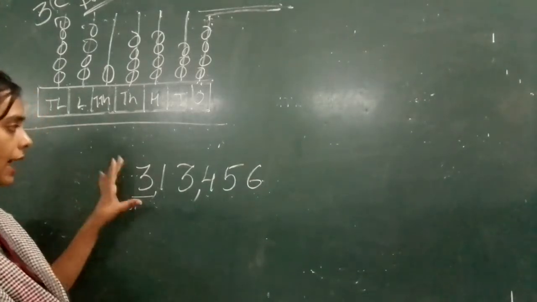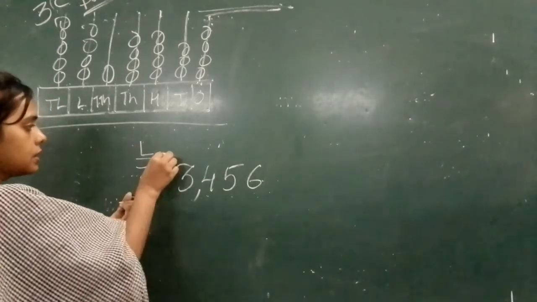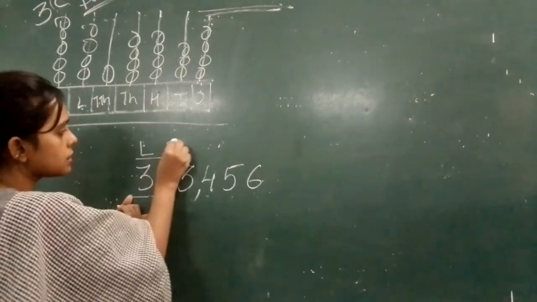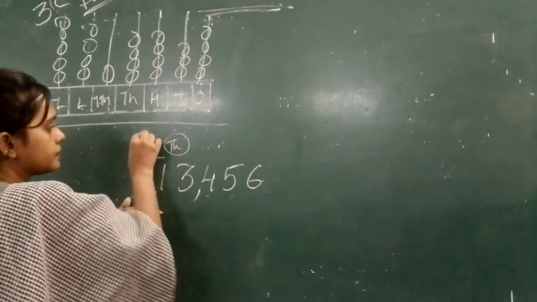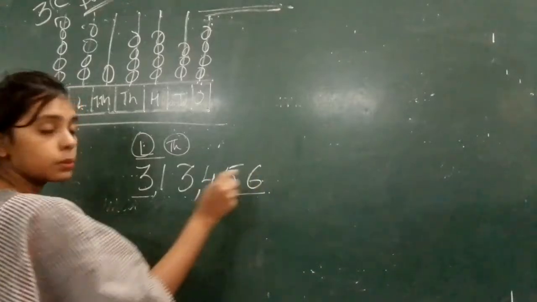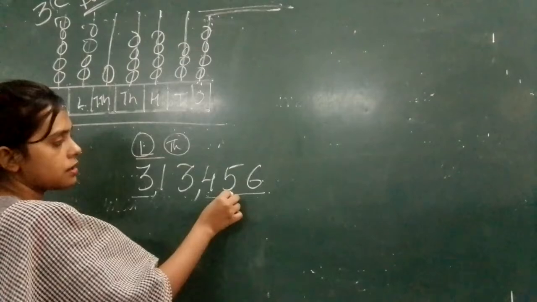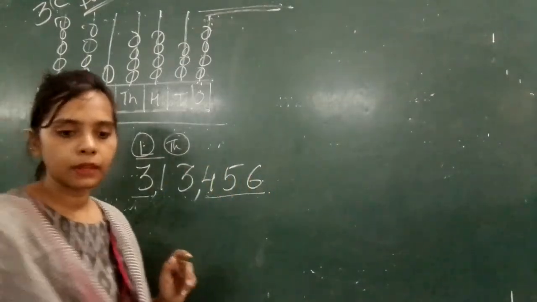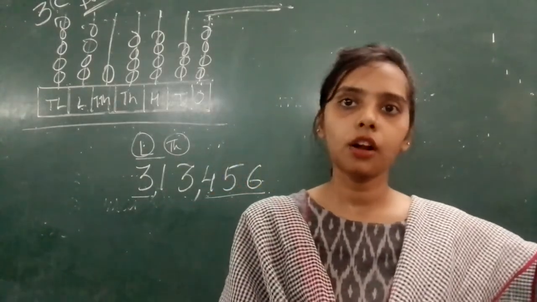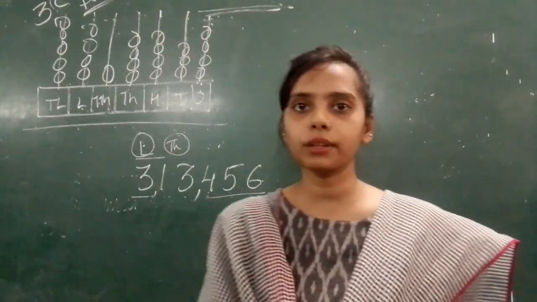So you know this is 3,13,456. Why? See, this is the lakh period straight away. You know this is the lakh, so 3 lakhs. Then you look here, this is the thousand period, straight away 13,000, and this is the ones period or unit period. What will you do? You straight away read 456. Okay. So I hope you all will do your homework on your own. This is it for today. Okay. Thank you everyone.